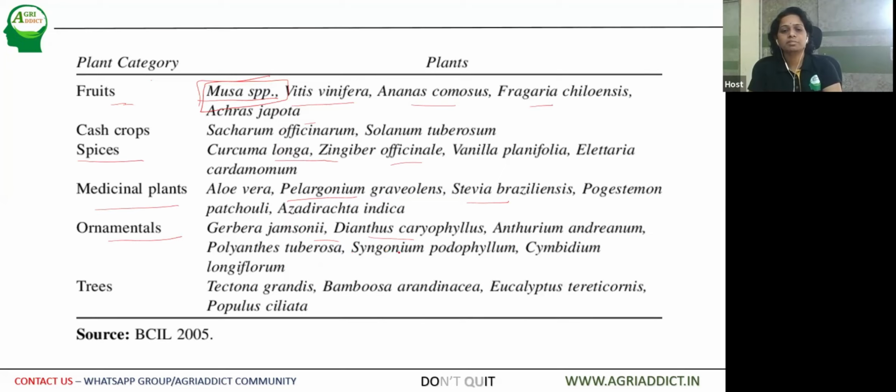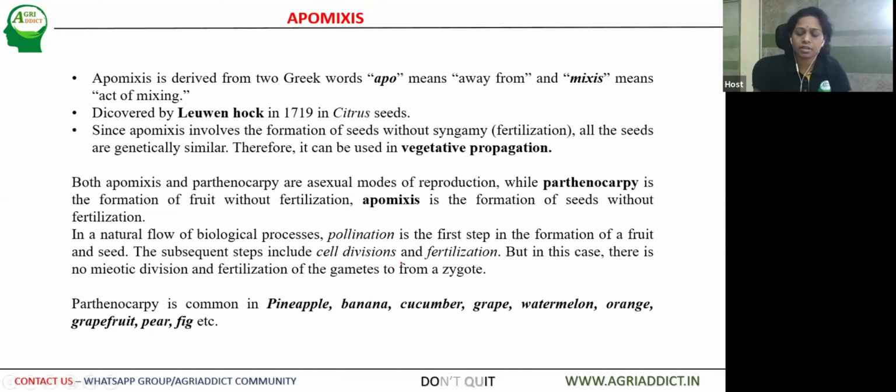Then we have cymbidium, syngonium, polianthes, tuberose, and all these succulents can also be easily propagated through tissue culture. Then we also have some of the perennial trees, Tectona grandis, and all the flowering trees can also be cultivated through tissue culture.